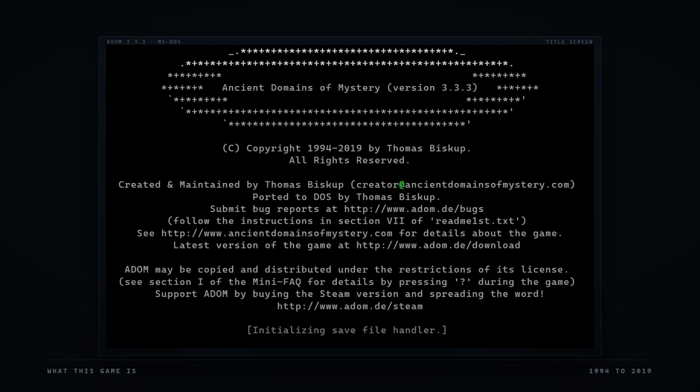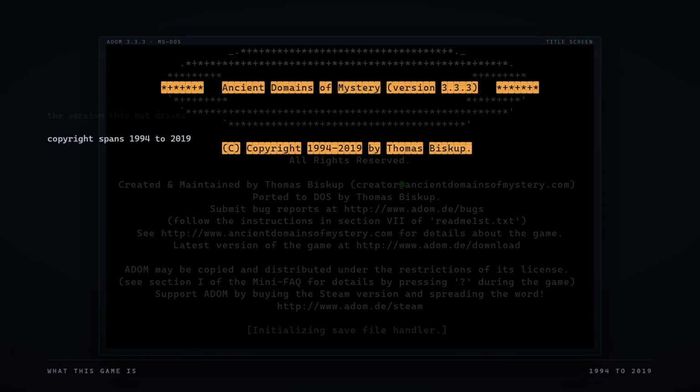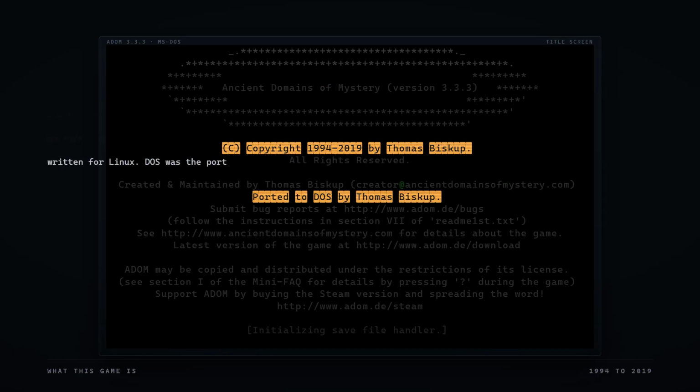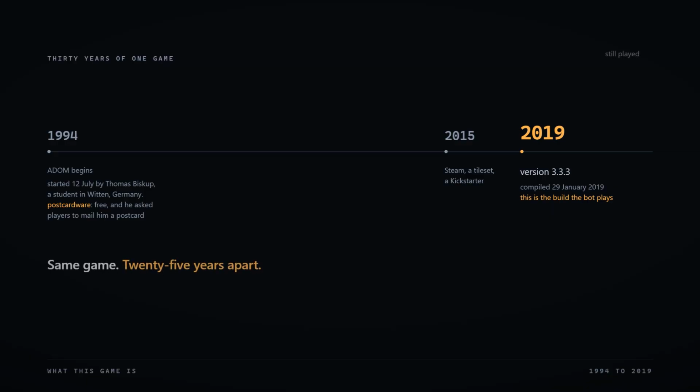The game is ADOM, Ancient Domains of Mystery, version 3.3.3. It was written for Linux. DOS was the port, not the destination. Thomas Biskup started writing it in July 1994 as a student in Witten, Germany. He gave it away. Not shareware, postcardware. If you enjoyed it, he asked you to mail him a postcard. He collected them. Then it never stopped.